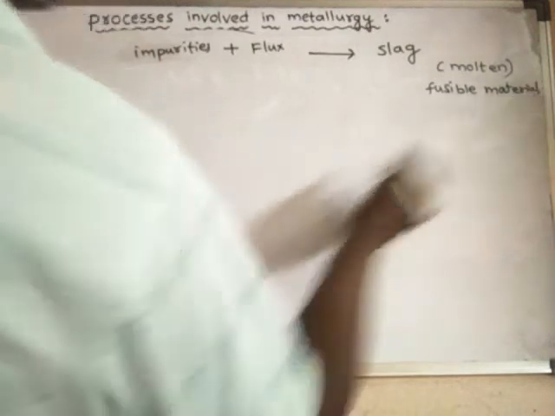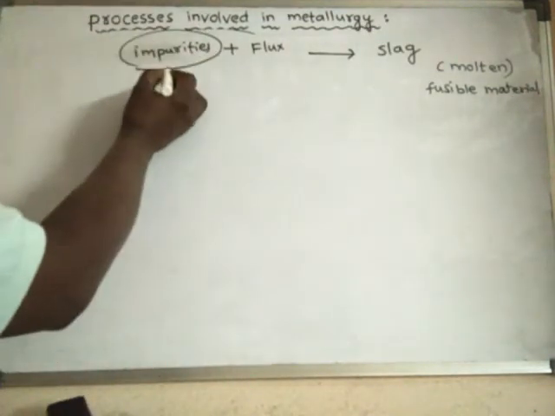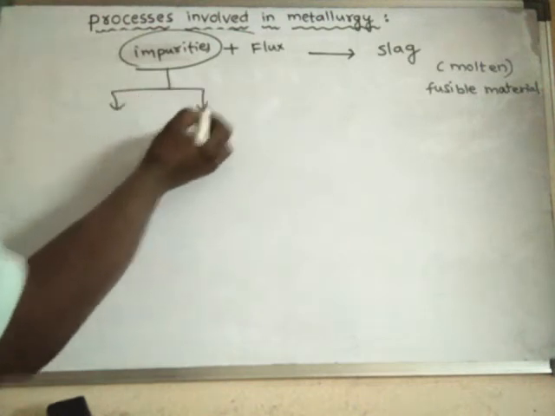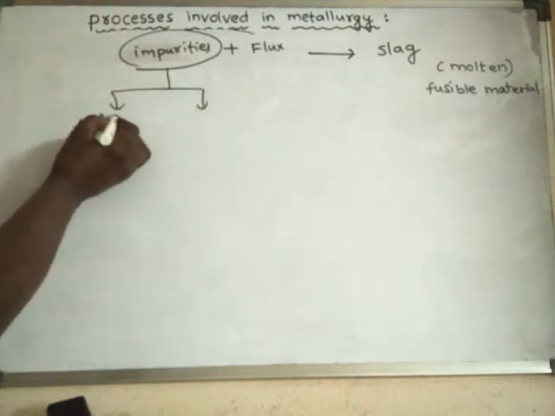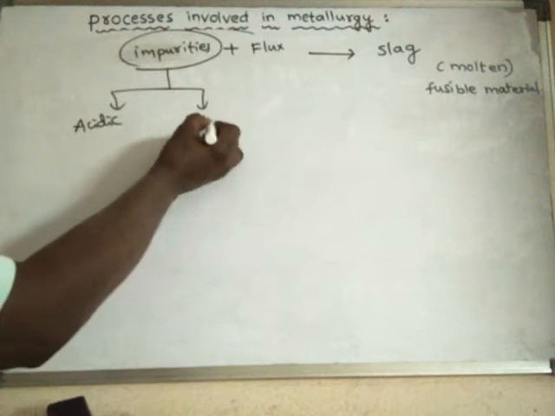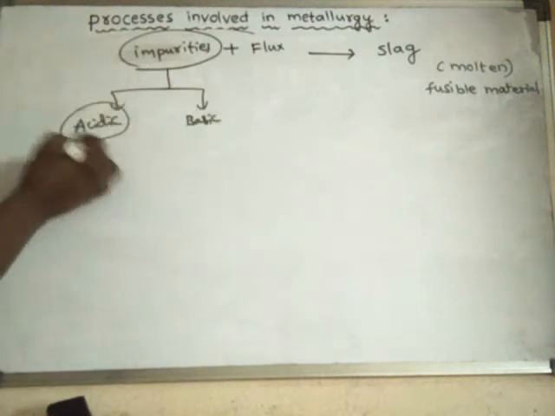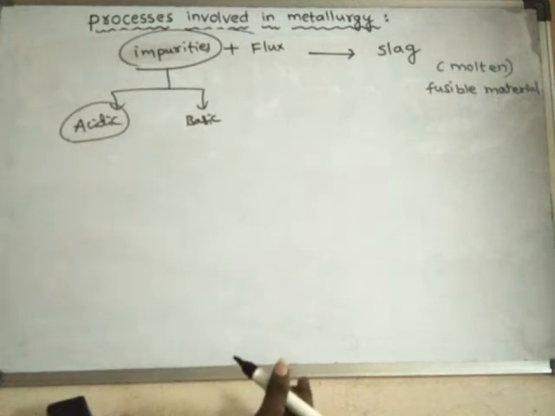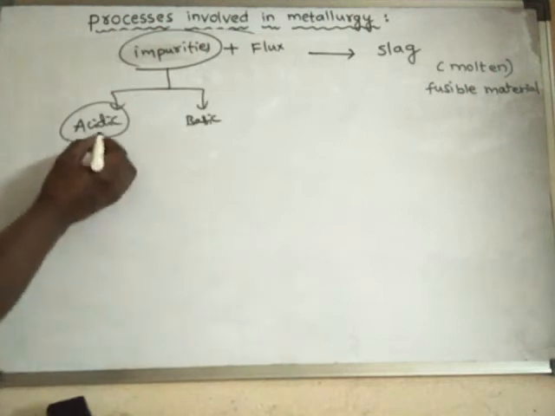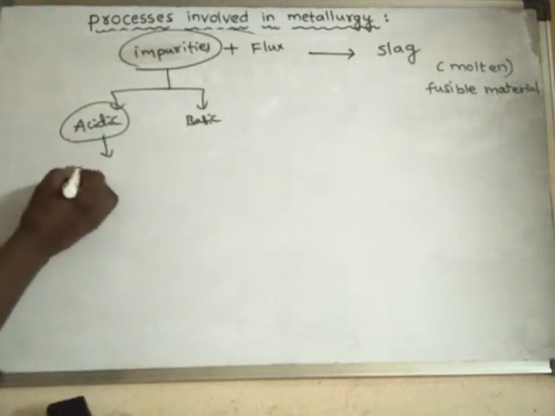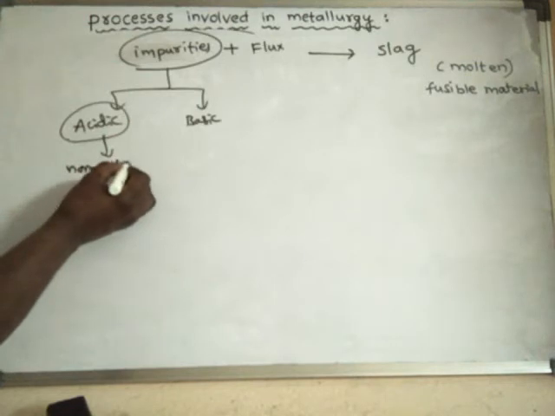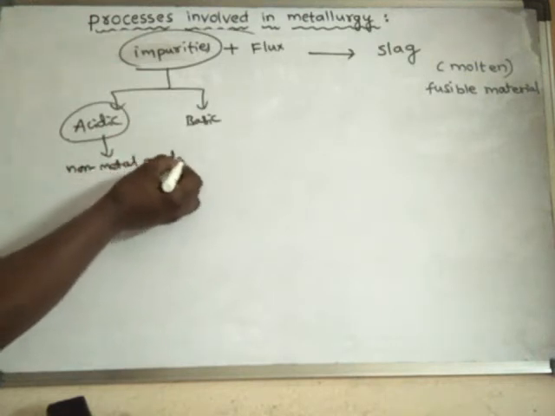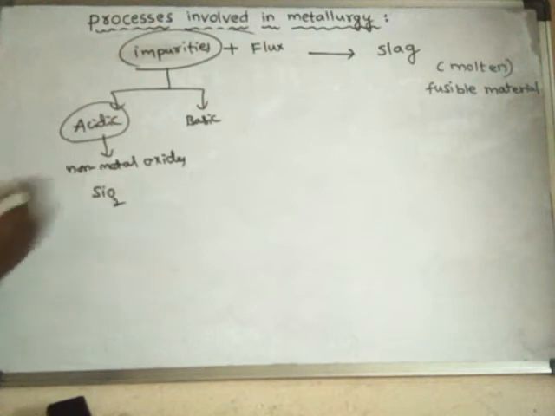Impurities are of two types: acidic impurities and basic impurities. For an acidic impurity, we have already seen an example in the extraction of iron. Iron oxide has an impurity known as silicon dioxide. Acidic impurities are generally non-metal oxides, for example silicon dioxide.